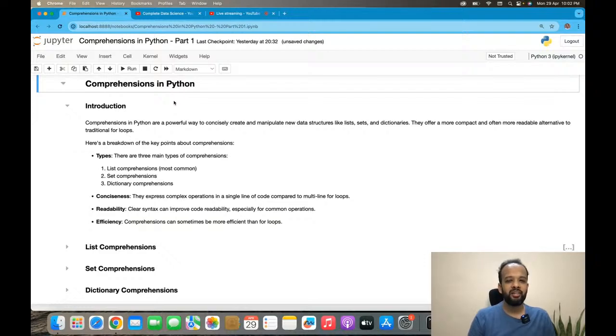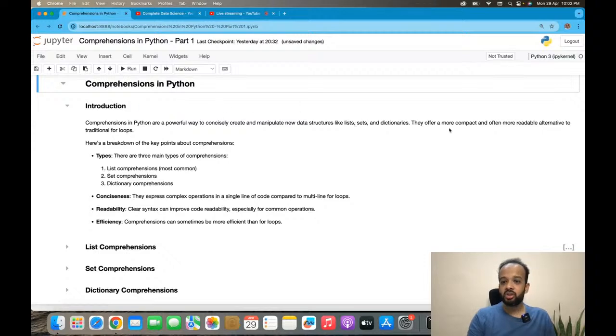Does anything come to your mind? All right. So these data structures are mutable. That's the reason why we can use comprehensions to create different lists, different sets, different dictionaries. Tuples are not mutable. So that's one of the reasons why we don't have comprehensions for tuples. Similarly for frozen sets.